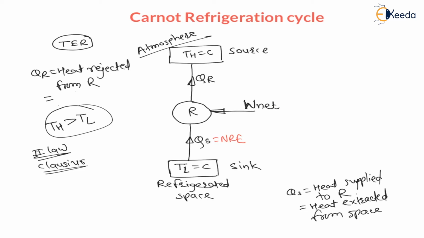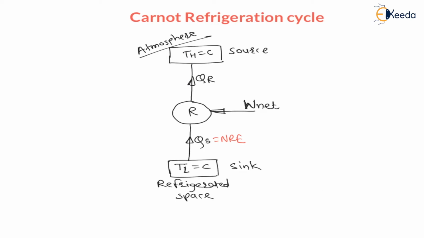Therefore my dear students, this refrigerator is consuming external work to extract heat from the low temperature reservoir and transferring it to the high temperature reservoir. Now we have already defined that the heat extracted from the refrigerated space is nothing but the net refrigerating effect, and the purpose of this refrigerator is to maintain this lower temperature below atmospheric temperature.